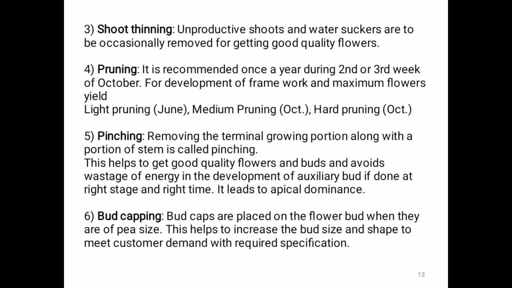This helps to get good quality flowers and buds and avoids wastage of energy in the development of axillary buds, if done at the right stage and right time. It leads to apical dominance. That is the fifth one, special cultural practices: pinching.